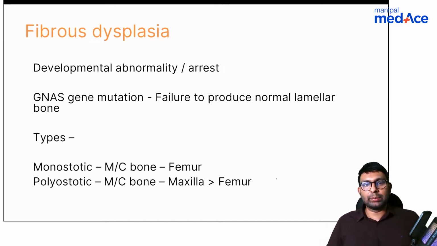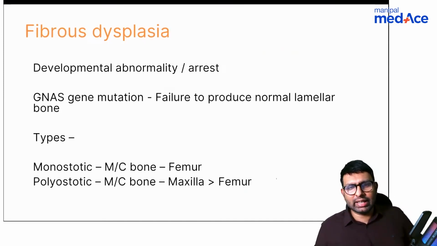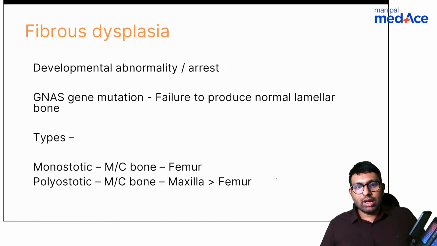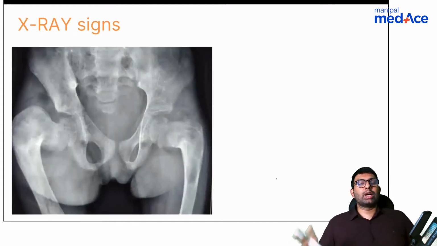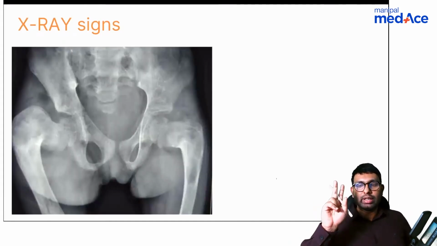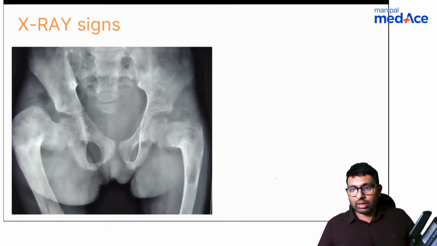Okay, so this is the concept that fibrous dysplasia is mainly a developmental abnormality or arrest where, due to the gene mutation, there is failure to produce normal lamellar bone. If it is monostotic, most common bone is femur. But if it is polyostotic, most common bone is not femur, it is maxilla. Second most common is femur. Now what signs are seen in x-rays? I want two signs that are seen.